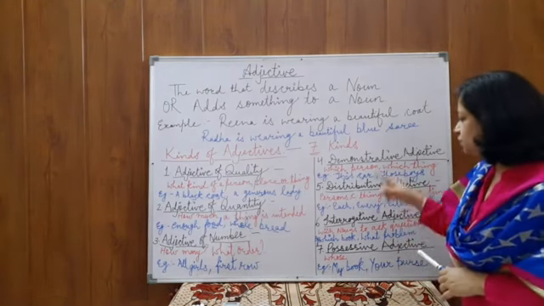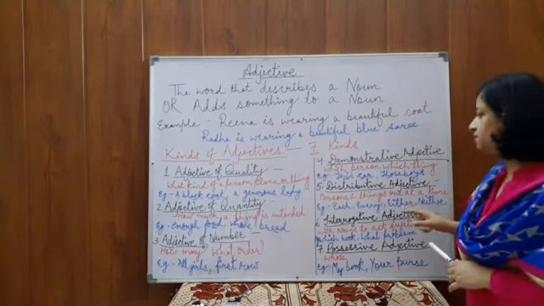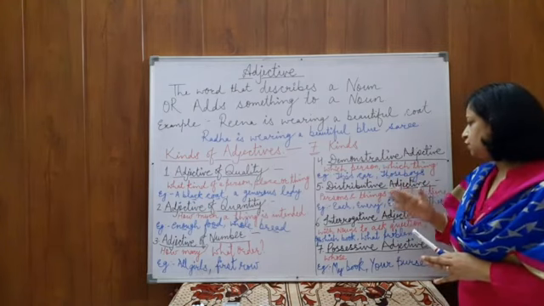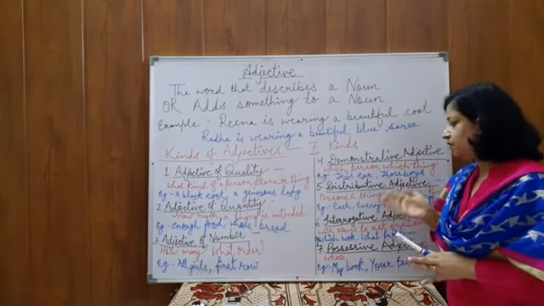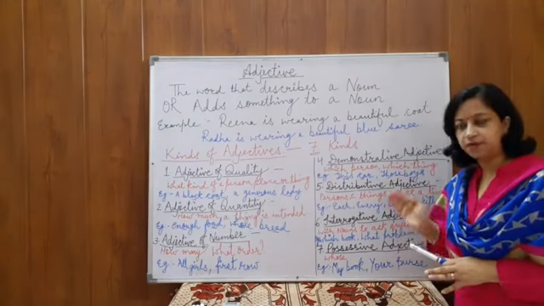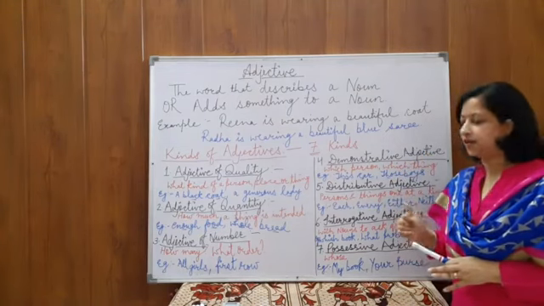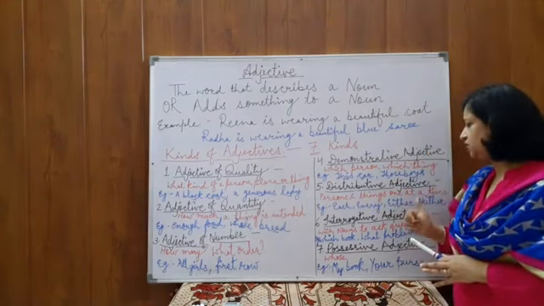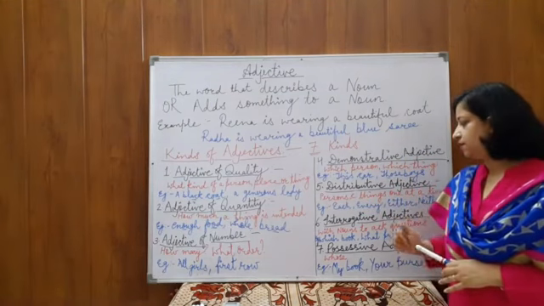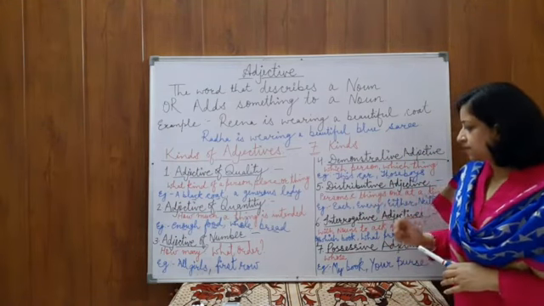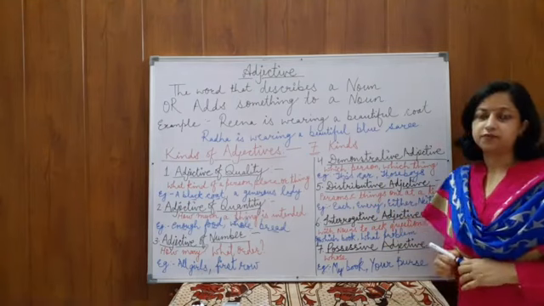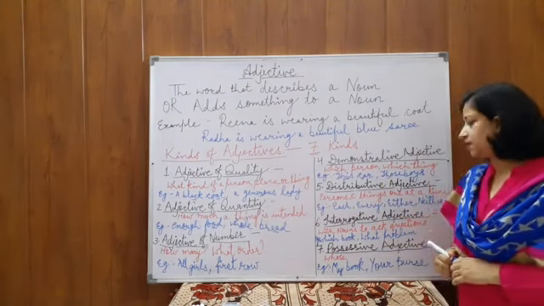Alright children. So distributive adjectives are used to show the number of the objects or persons, but one at a time, with the help of these words: each, every, either, neither. Next is interrogative adjective. What is interrogative adjective?